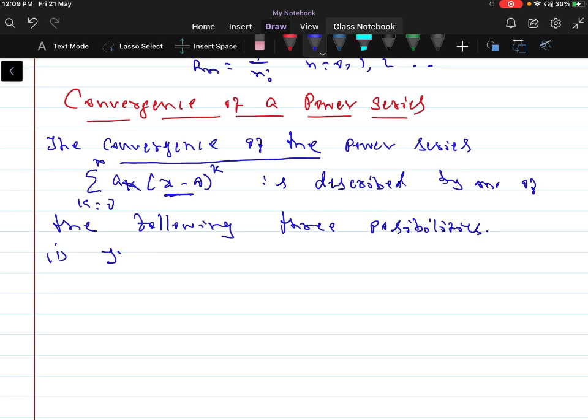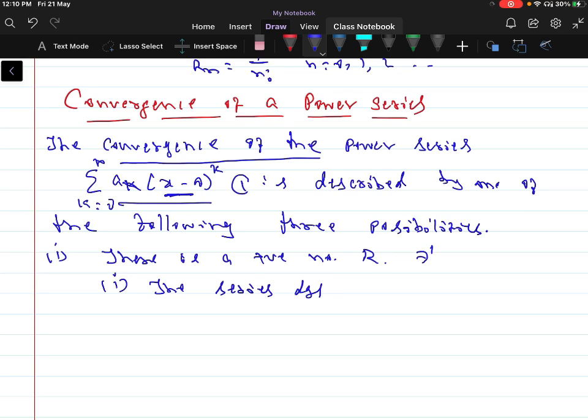There is a positive number r such that the power series, let us call it equation 1, diverges for the values of x with modulus of x minus a greater than r.